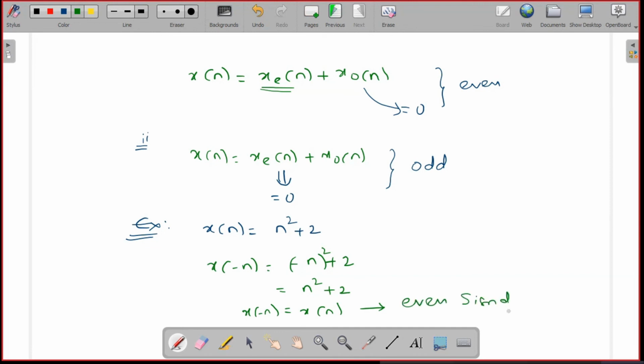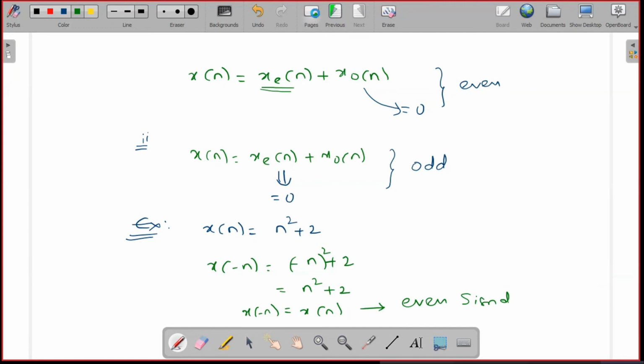Like that, to check whether the signal is an even signal, odd signal, or neither even nor odd, first you need to find x of minus n. Now try to represent x of minus n in terms of x of n. Now check whether it satisfies the even condition or the odd condition. If it fails in both, then conclude the signal is neither even nor odd.